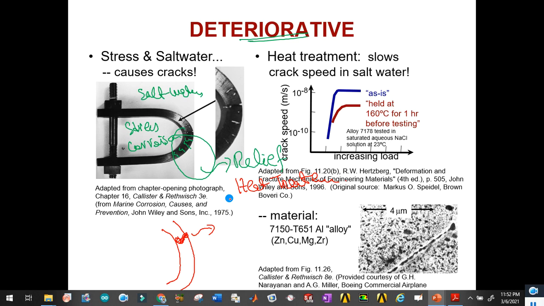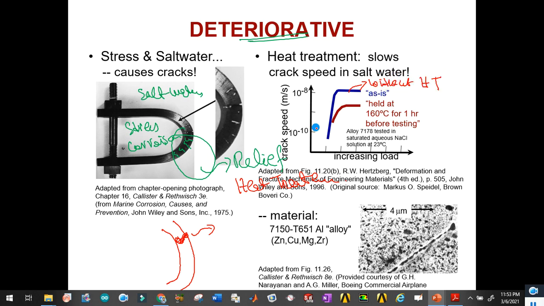And here you can see the example where the material is heat treated and after the heat treatment the material is under load. This blue line shows without heat treatment.